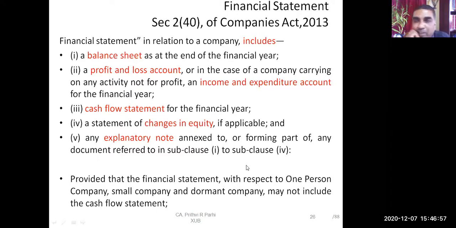So now if someone is asking you what financial statements are, can you name these 5 items? Can you tell me what are financial statements? Yes or no? Yes, sir. Try telling me what the financial statements are. 5 items I told you. Please tell me what is number 1.